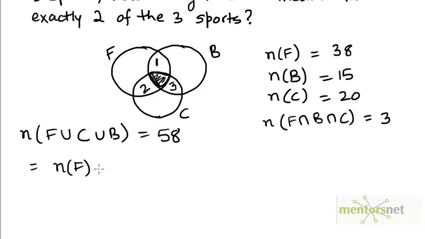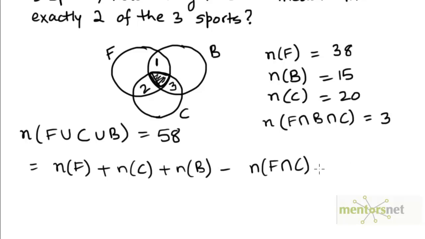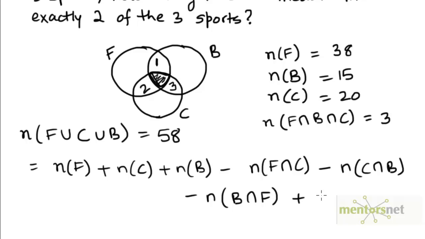That was the number of elements in A plus the number of elements in B plus the number of elements in the third set, minus the number of elements in the three sets 2 at a time, plus the number of elements in their intersection.